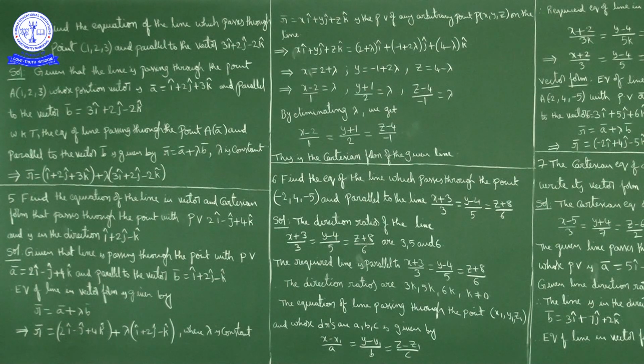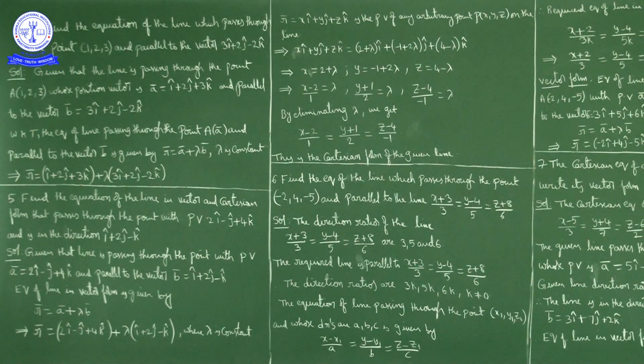Now, to find the equation of a line, we need a point on the line and the direction of the line. The required line is parallel to this line, so the direction of this line and the direction of the required line are both the same. This line's direction ratios are 3, 5, 6.